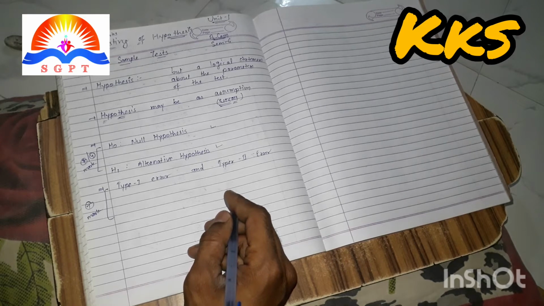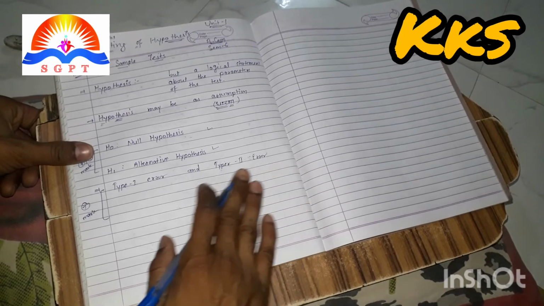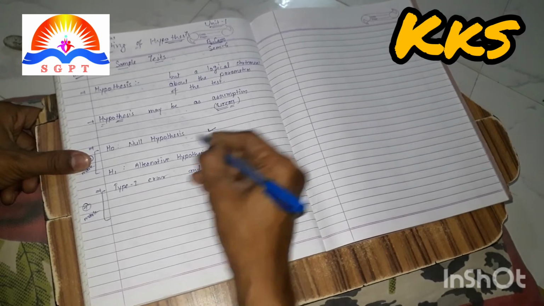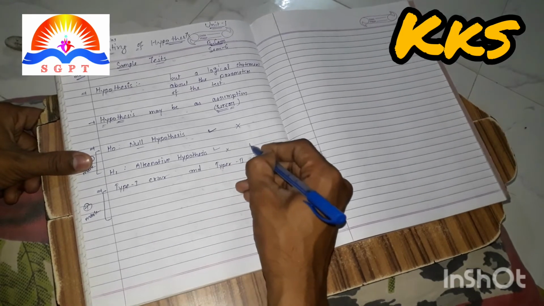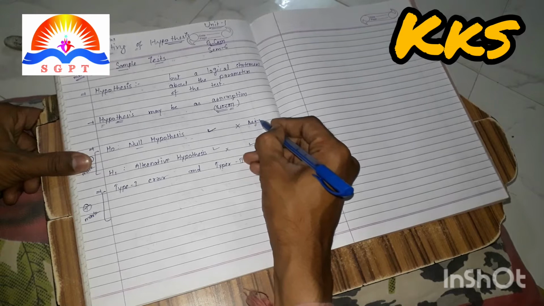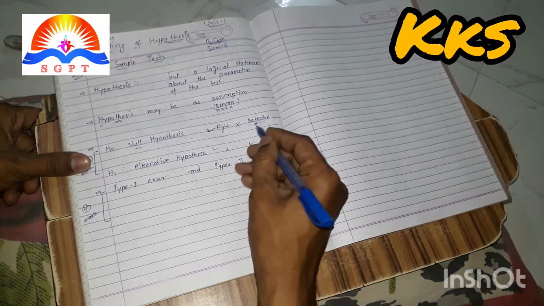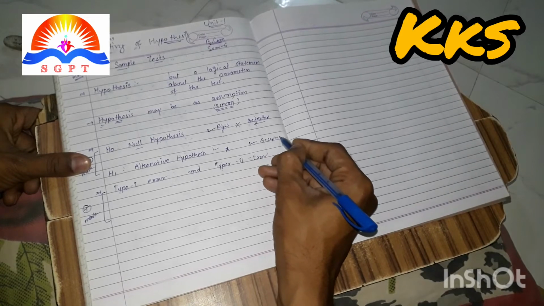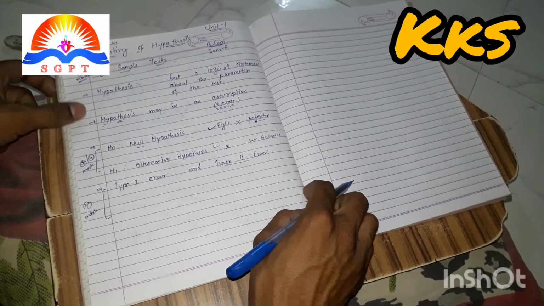Type 1 error is called: if null hypothesis is right but it is rejected, then that is called type 1 error. And if it is wrong and it is accepted, it is type 2 error. Type 1 and type 2 error you can see in your book.